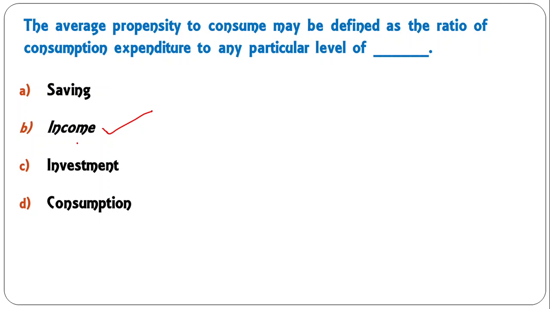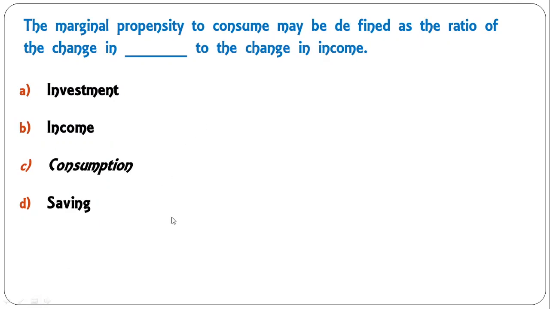So B is the correct answer. Marginal propensity to consume may be defined as a ratio of the change in dash to the change in income. So this is also clear. Just now I have discussed it is the ratio of change in consumption to the change in income. So C is the correct answer here.